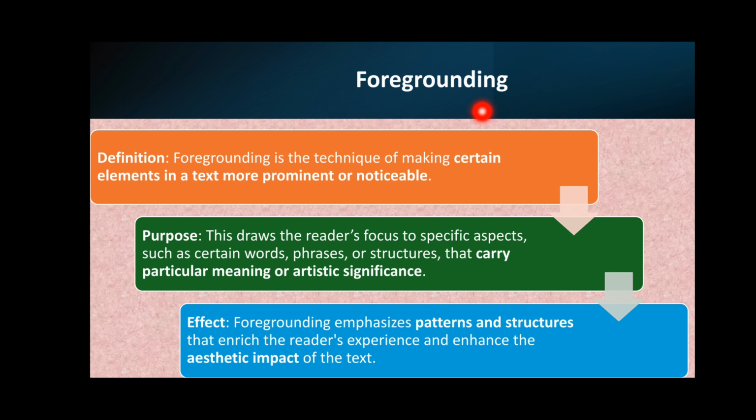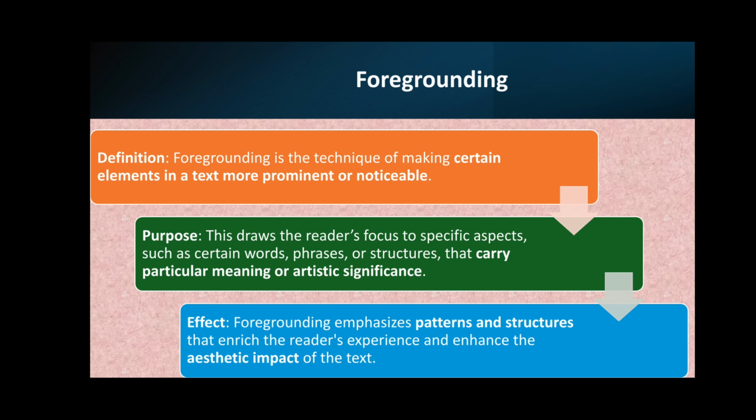Now the idea of foregrounding was also given by Russian formalists, and we can also find this idea in formalist stylistics. So, definition: foregrounding is the technique of making certain elements in a text more prominent or noticeable. This foregrounding is achieved through deviation or parallelism.